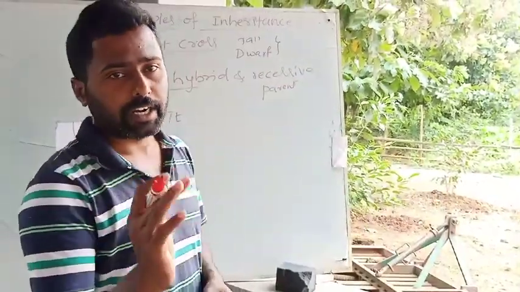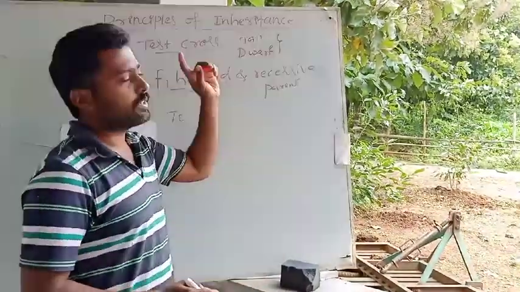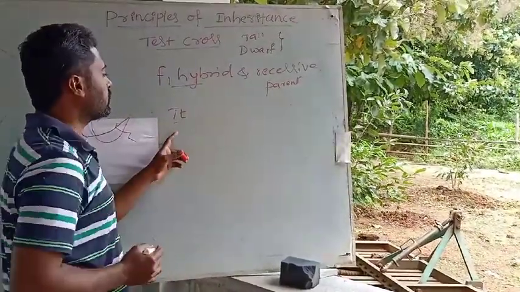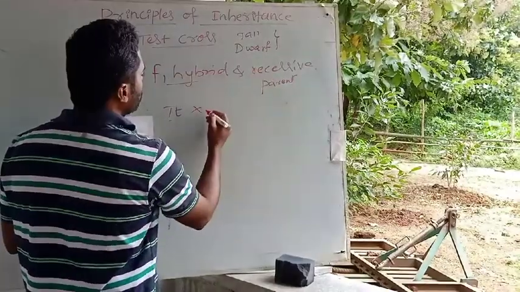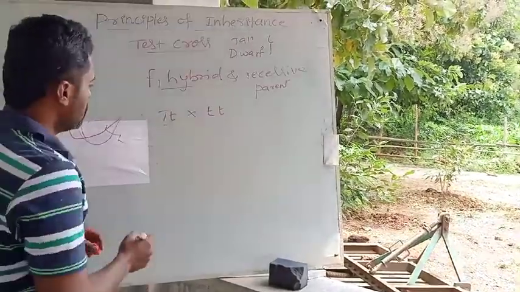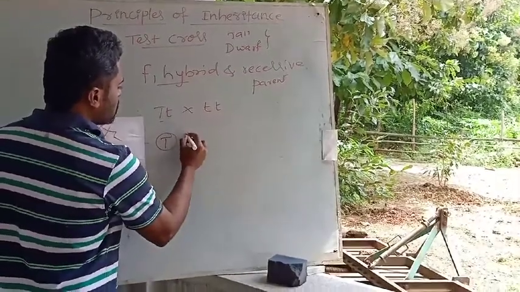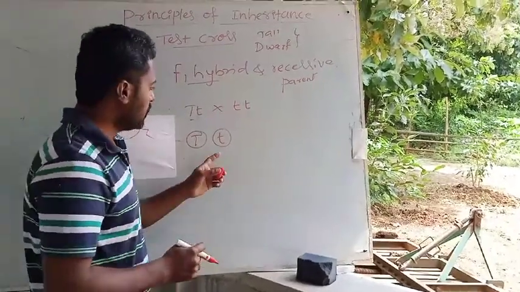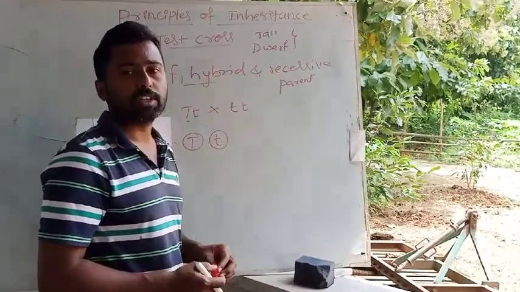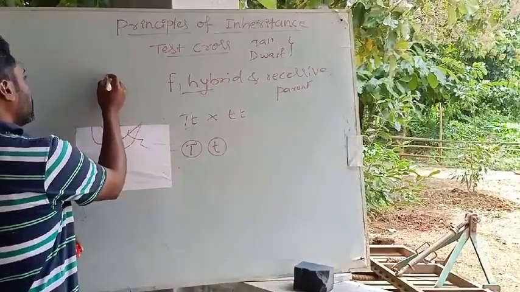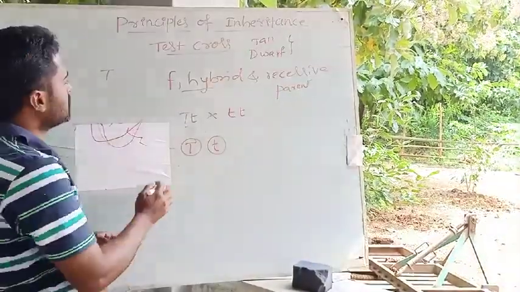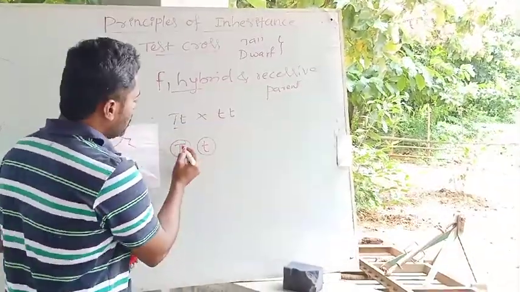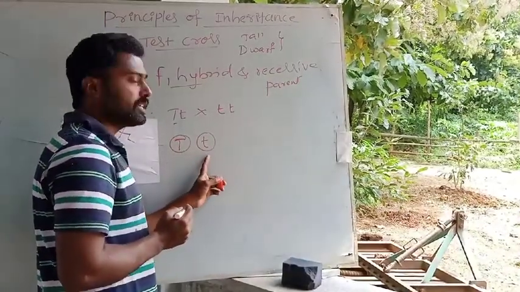If we consider the height of the plant body, there are two contrasting features, tall and dwarf. The F1 hybrid has the genotype capital T and small t, whereas the recessive parent will be small t and small t. Let us look into the gametes. The hybrid will produce two kinds of gametes: 50% carrying the capital T gene and another 50% with the recessive gene, small t. Remember that we represent dominant genes with a capital letter and recessive genes with a small letter. Here capital T is the dominant gene and small t is the recessive gene.